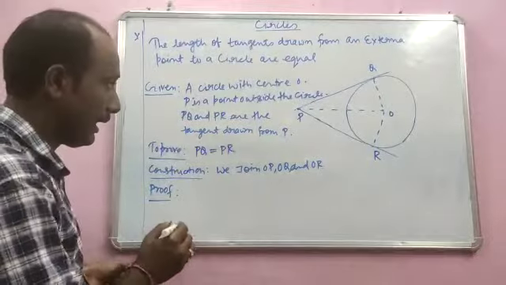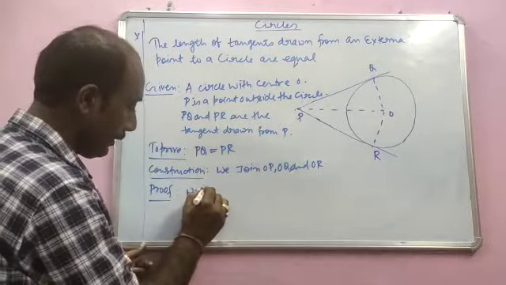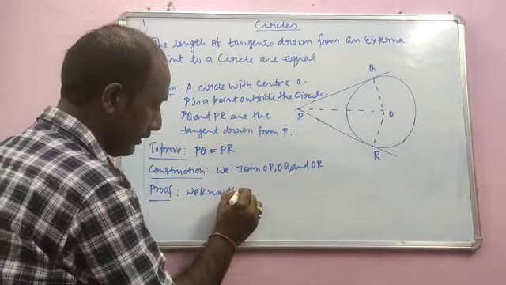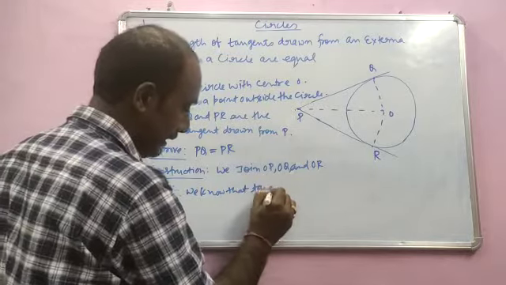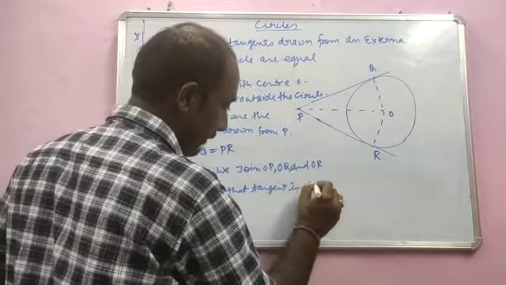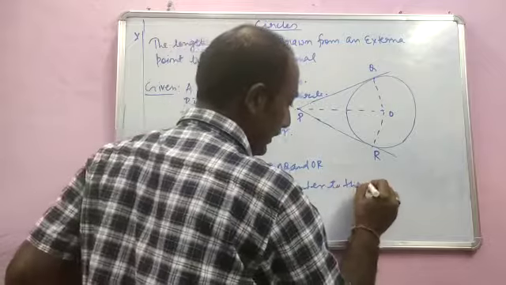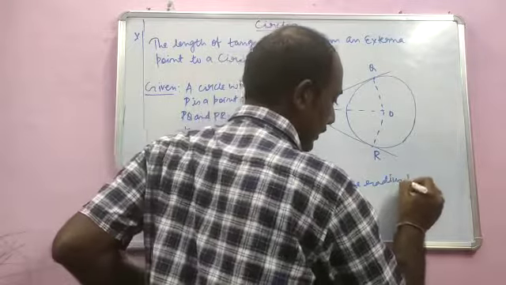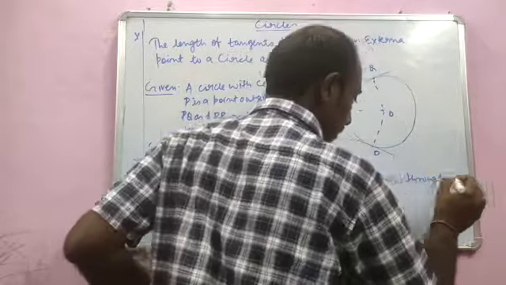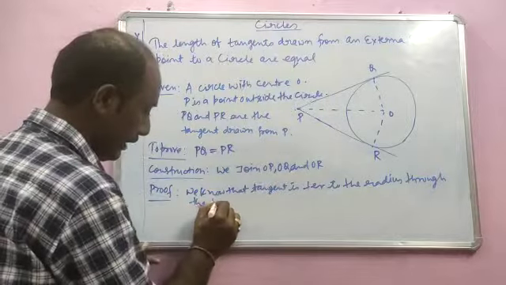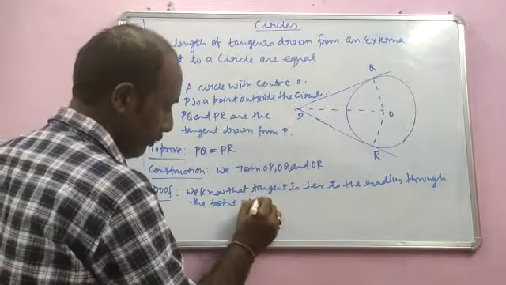What you will write here, that we know that tangent is perpendicular to the radius through the point of contact.